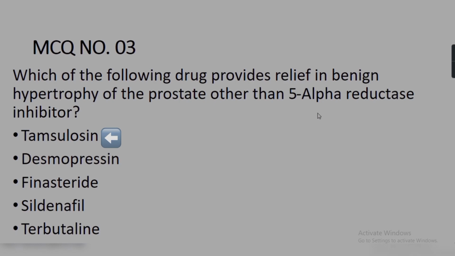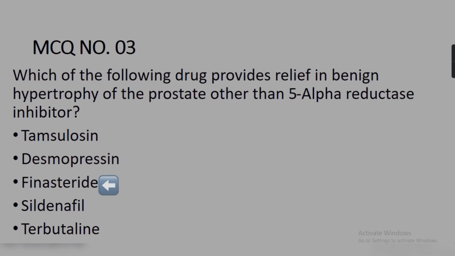And the second option is desmopressin. Desmopressin is actually an antidiuretic hormone. There is another drug that is called vasopressin. Both of these drugs activate V2 receptors. V2 receptors are located in the renal collecting tubules, and their function is to reabsorb the water from collecting ducts.